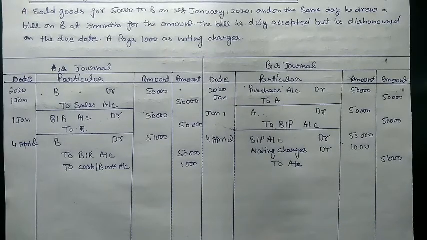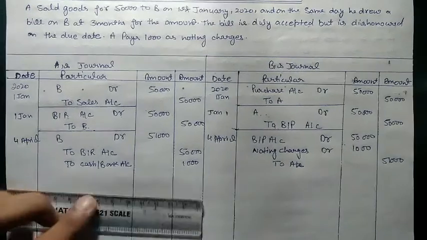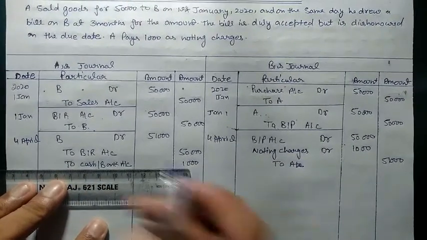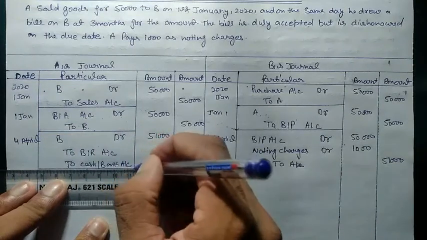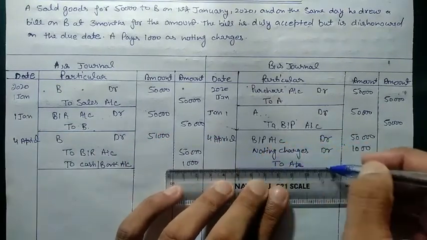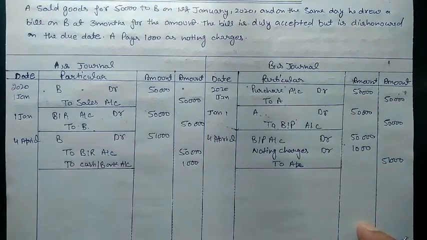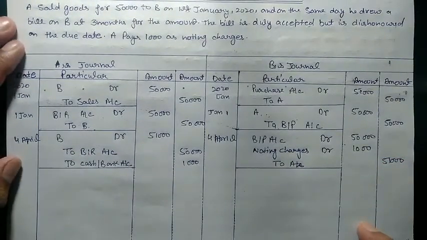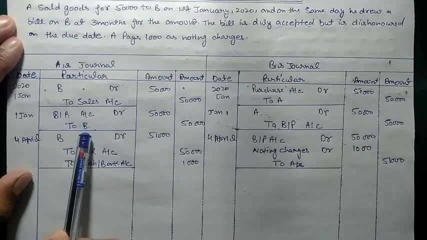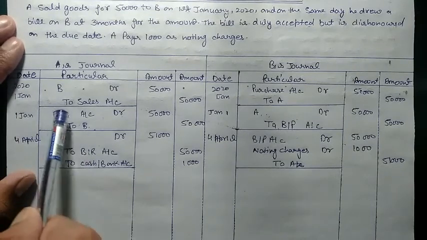This is our first case of dishonor, when the drawer holds the bill until the end of the term. In this case, when the bill got dishonored, A will re-emerge in the books of B and B will re-emerge in the books of A. First, when we received BR from B, we have only BR now.